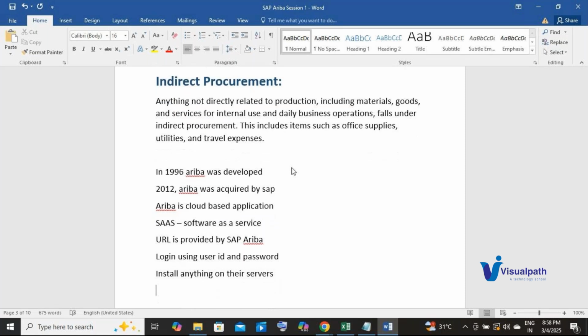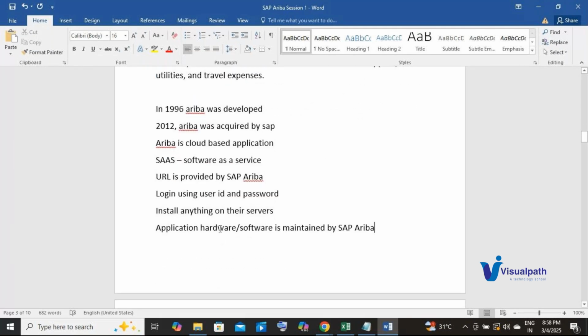The application, hardware, and software are maintained by SAP Ariba. I need not bother about any hardware or software to be installed on my servers locally. Everything is taken care of by SAP Ariba itself.